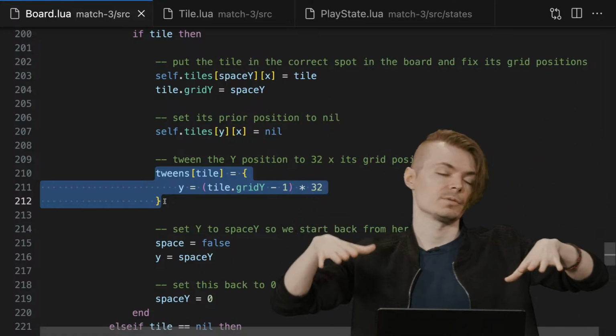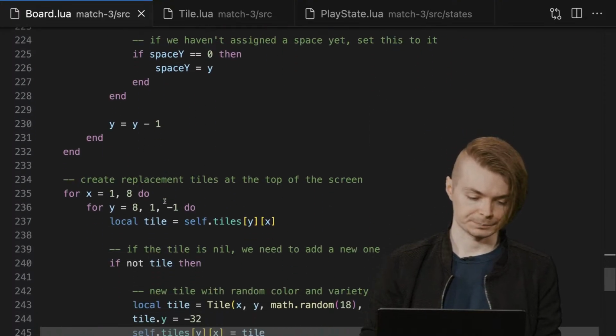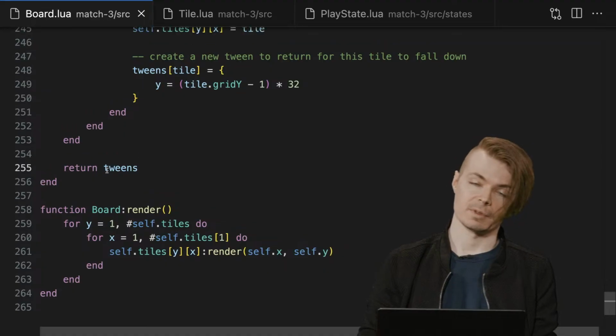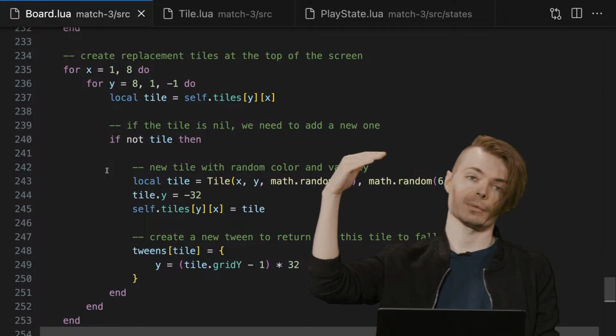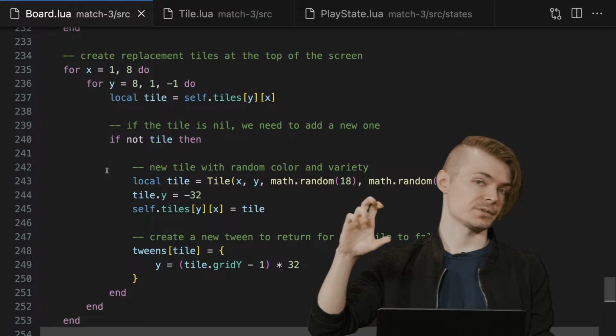They all are going to be tiles that move down until we return at the very bottom the tween operation, or the table of tween operations. That's for, in the case we're talking about right now, the tiles that are already in the grid that need to move down to fill those spaces.